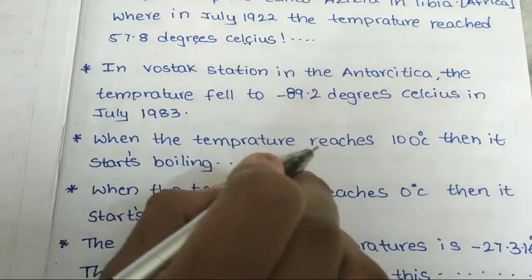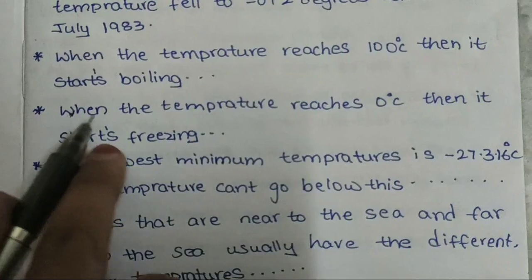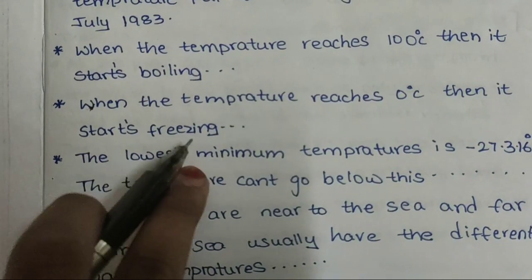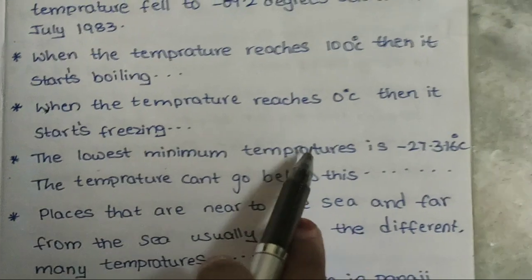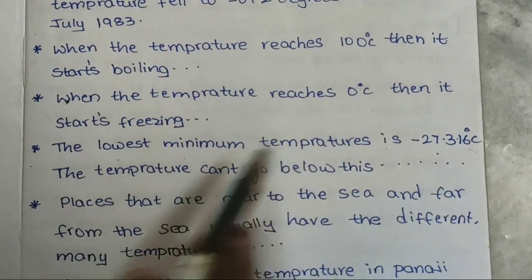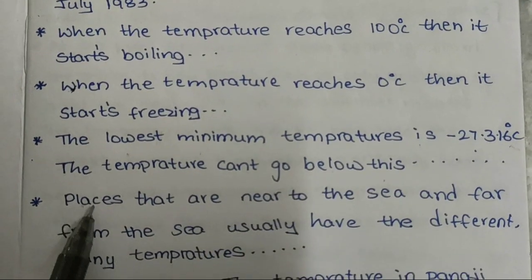When the temperature reaches 100 degrees centigrade, water starts boiling. When the temperature reaches 0 degrees centigrade, it starts freezing. The lowest minimum temperature is minus 273.16 degrees centigrade. The temperature can't go below this.